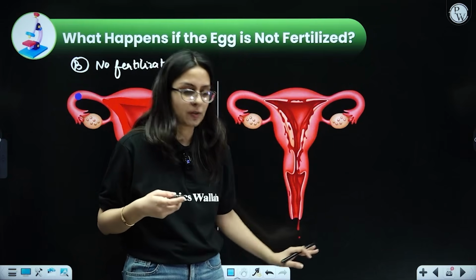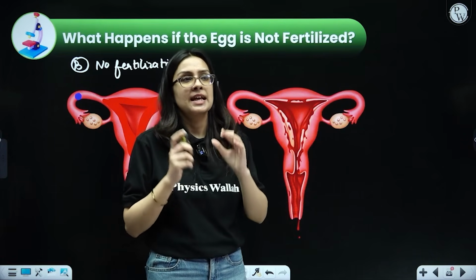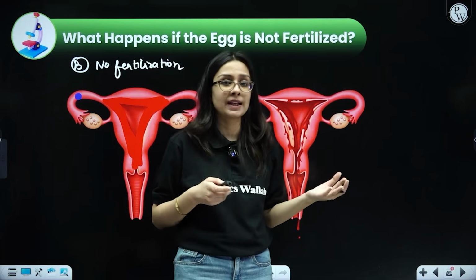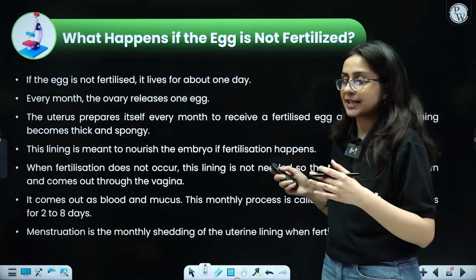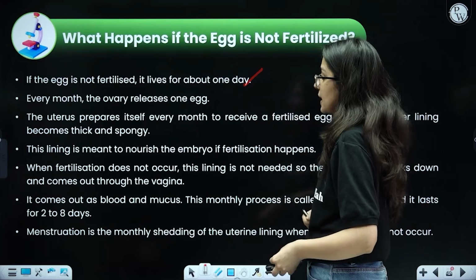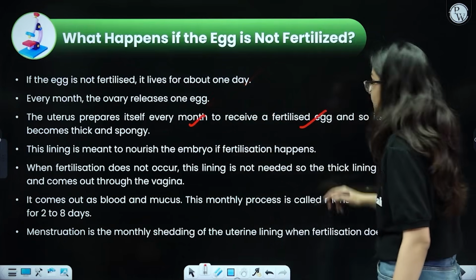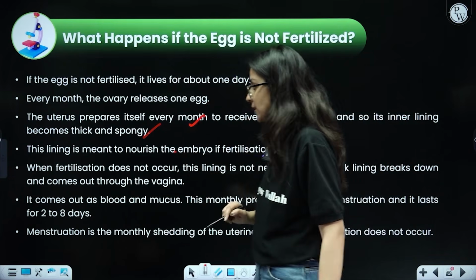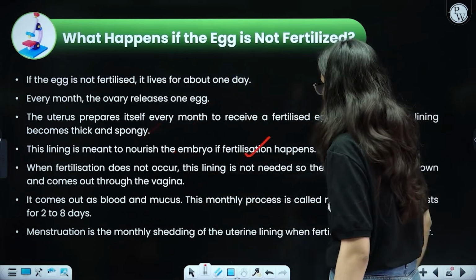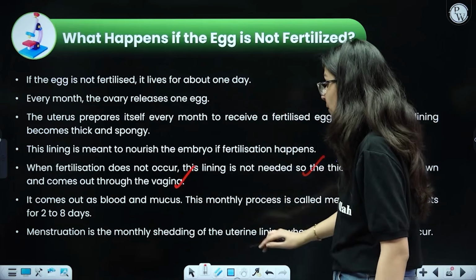Okay. Now this process of the blood flow which comes out through the vagina, has lots of blood, and blood vessels break down, is lasting for about 2 to 5 days on an average, but again it can be plus and minus from female to female, and usually takes place when there is no fertilization of the egg cell. So if the egg is not fertilized, it lives for about 1 day, 24 hours. Every month the ovary will release 1 egg, and the uterus also prepares to receive the fertilized egg, so its inner lining gets thick and spongy, so that it can nourish the embryo just in case the fertilization takes place. But since fertilization did not happen, this lining is not needed, so it breaks down and comes out through the vagina. Comes in the form of blood and mucus.